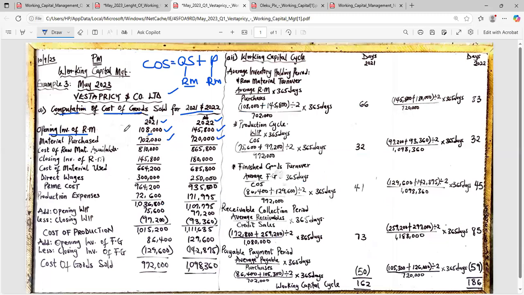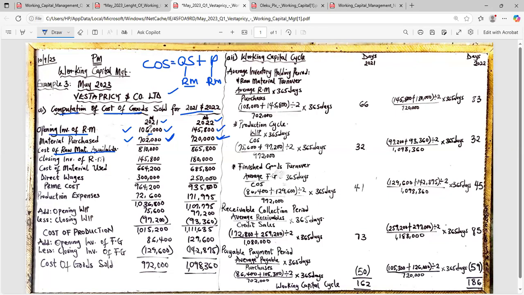So this is the raw material I came with, which is not enough for me to use for the period. I need to buy to add to it. If I add both together, that gives me the cost of raw material available for use. Am I making sense now? That will give me the cost of the raw material that I have available for use. I brought some from last year, which is the opening, then I purchased some for this year to add to it. So that means I have raw material available for production.